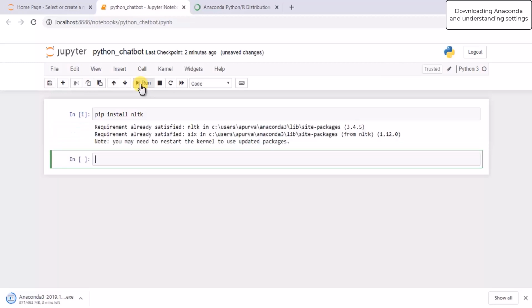Isn't it simple to write this command in Jupyter instead of writing it in the terminal? This is the best part about Anaconda, that it's very interactive and very easy to use. I got the message that the requirement is already satisfied, so you may need to restart the kernel to use updated packages. I have already installed NLTK, that's why I got this message.